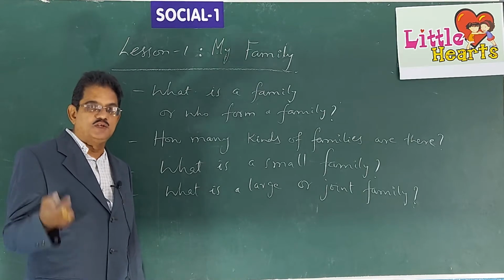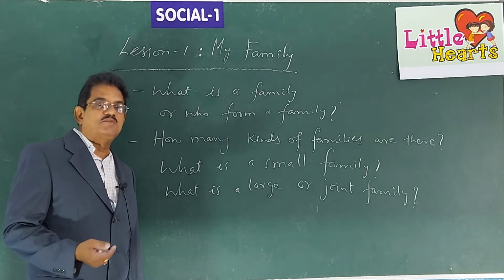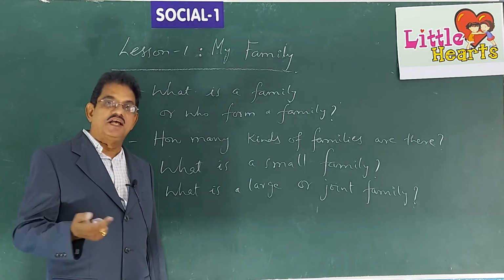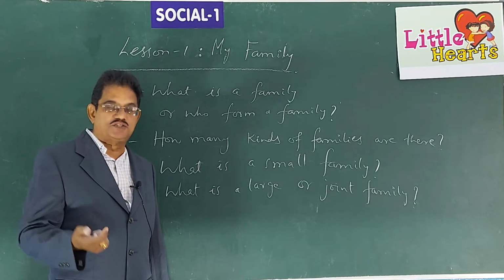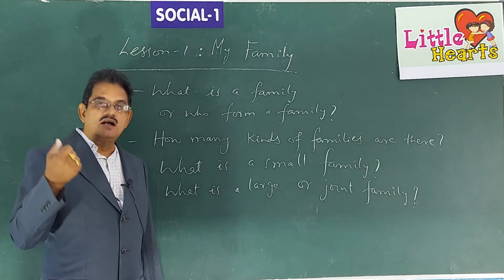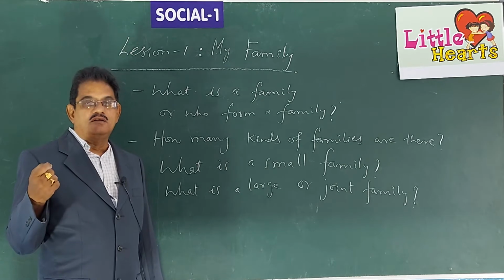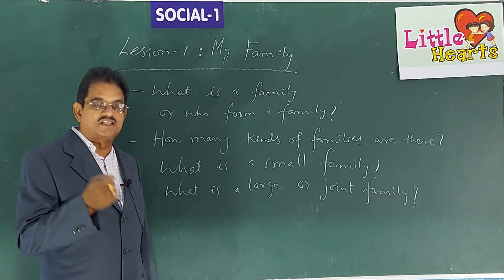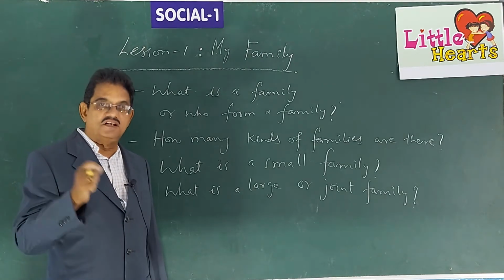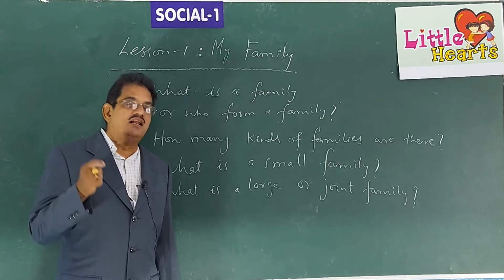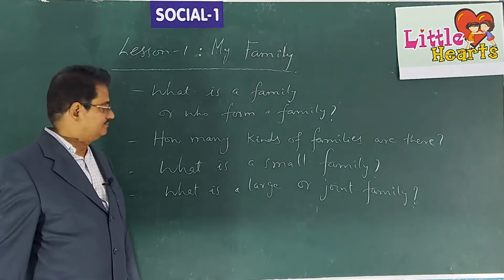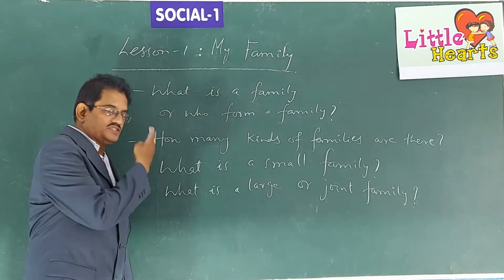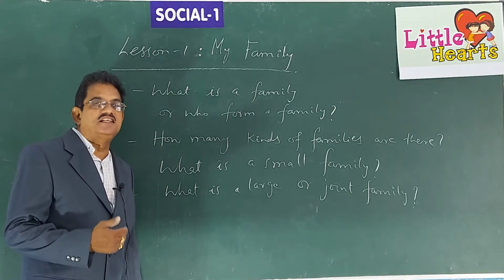Sometimes some of you may be living with your parents, their parents, meaning your grandparents, and your uncles and aunts, meaning the brothers or sisters of your father or mother, and their children. This all comes under a large or joint family. Once you understand these questions, this lesson is easy to understand.